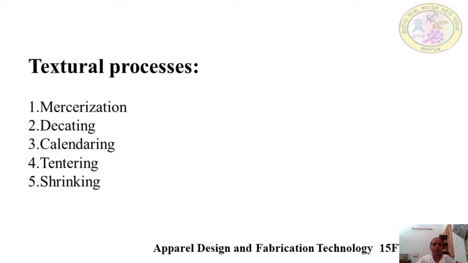What are the textural processes? Textural finishing processes: mercerization, decating, calendaring, tentering, shrinking. These are the textural processes. So what is a texture? Texture is the feel of the fabric. When you touch the fabric or the cloth, what you feel is the texture, what you feel in the hand.